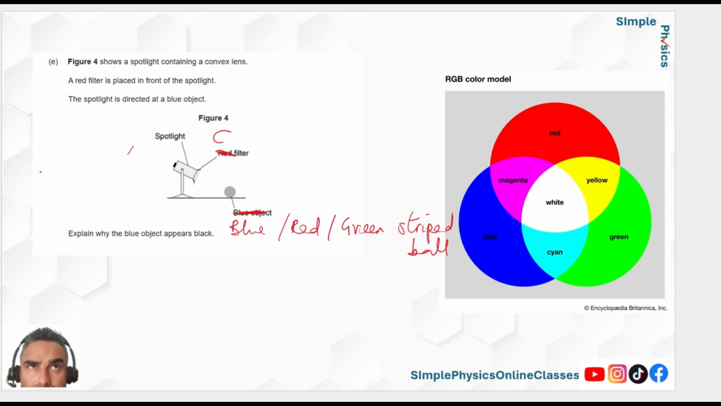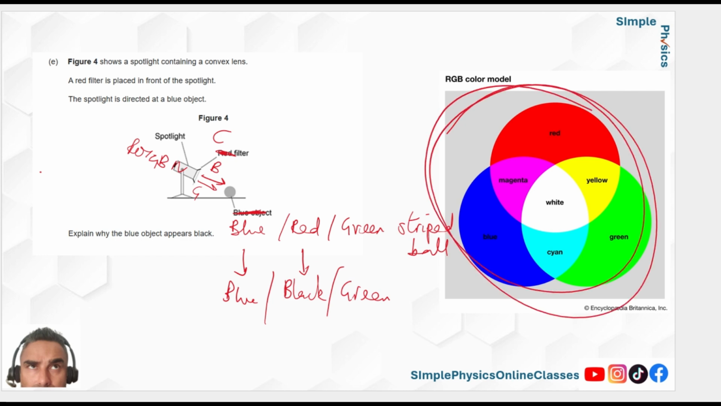So what do you know? You've got all the colors of the spectrum coming out from the spotlight because it's white light. Here, cyan would only let through blue and green. So the blue part of the ball would look blue. The red part of the ball, there's no red coming through, so that would look black. And the green part of the ball would look green. So this is key. Make sure you memorize it. If you memorize that, it gets easy. Hopefully that helps.